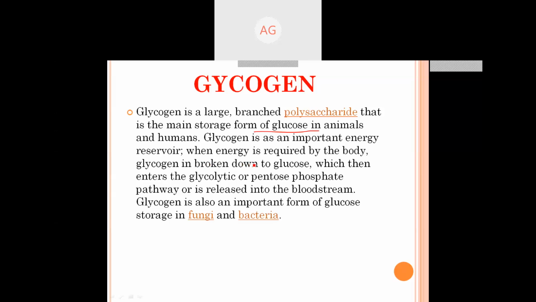When energy is required by the body, glycogen is broken down to glucose, which then enters the glycolytic or pentose phosphate pathway and is released into the bloodstream. That is glycogenolysis. Glycogenesis is the process by which glucose is converted into glycogen, and glycogenolysis is the process when glycogen is converted to glucose again.